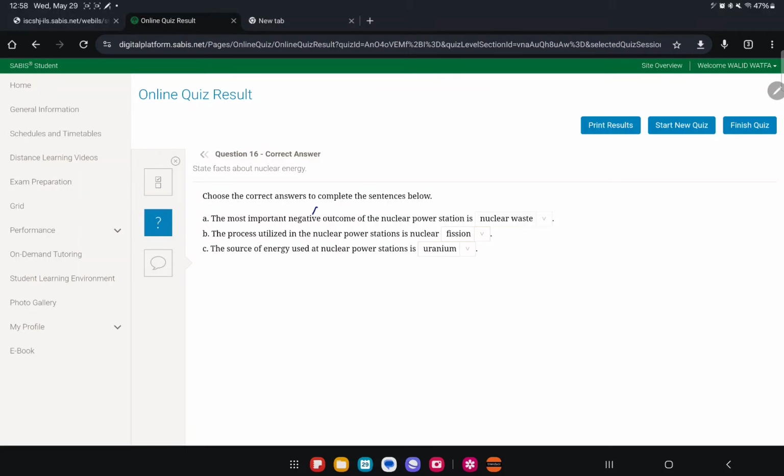Question 16. The most important negative outcome of a nuclear station is always the waste. Waste is the bad one. And what is the process utilized? We use fission. What is the source of energy? Uranium.